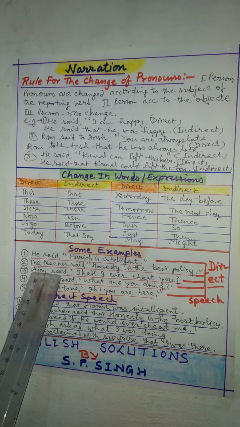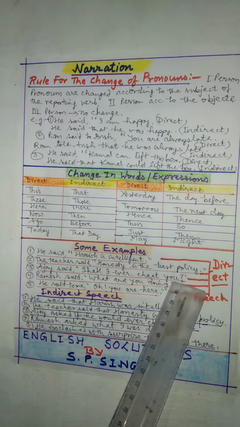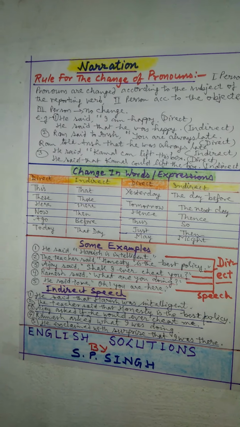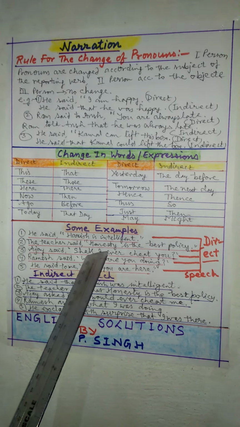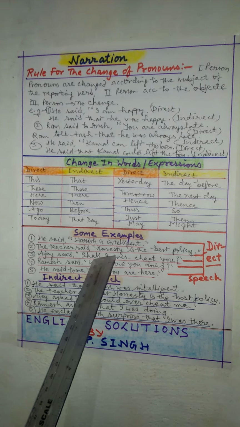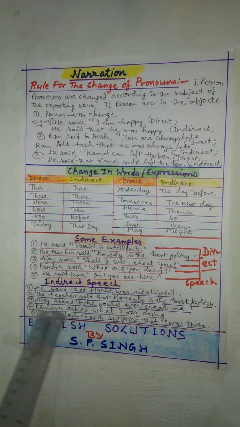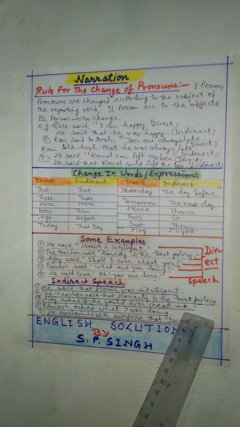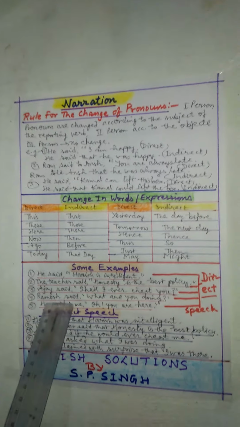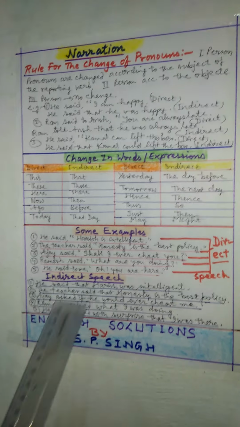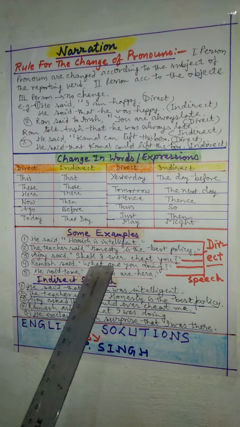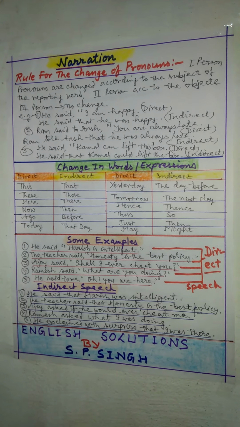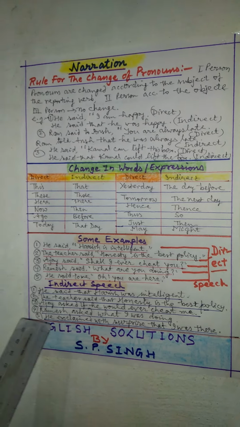In the third sentence, Ajay said, "Shall I ever cheat you?" This is a question, and if the reported speech starts with a helping verb, then we use if or whether according to the reference. So it will be, Ajay asked if he would ever cheat me. Next sentence, Ramesh said, "What are you doing?" The indirect will be, Ramesh asked what I was doing. So in WH type questions, there will be no if or whether; it will be used directly.